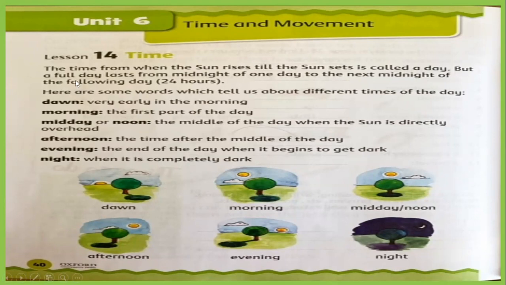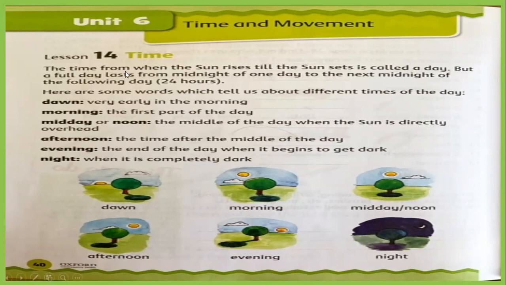But a full day lasts from midnight of one day to the next midnight of the following day, and it completes 24 hours. Suppose today is Monday. So at Monday midnight, the day starts, till the midnight of Tuesday. This is called one whole day, which has 24 hours, midnight to midnight. Okay, children?